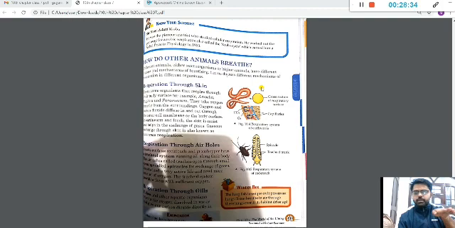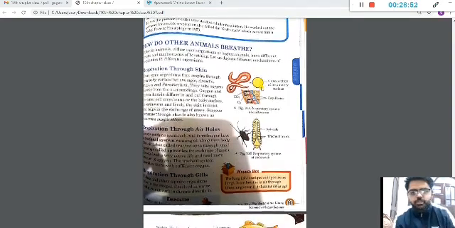So this tracheal network has some openings from where the air enters or exits, and those portions are called spiracles. Spiracles and the tracheal network together are called the respiratory unit of these insects, right? Okay, now moving on to the respiration through gills.